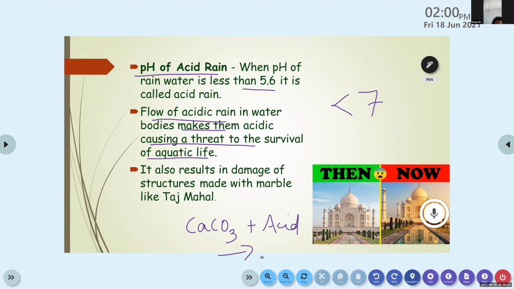Has it happened in any countries? Yes, it's happening at the Taj Mahal in India, causing destruction to it. In highly polluted cities, it's very common.